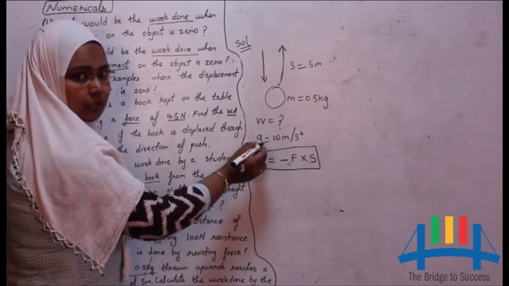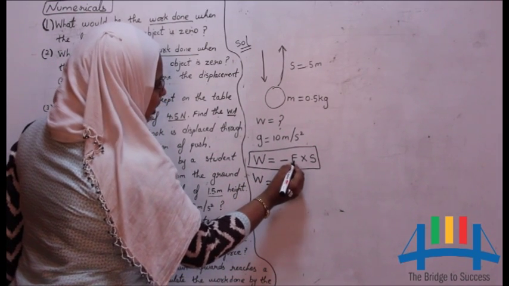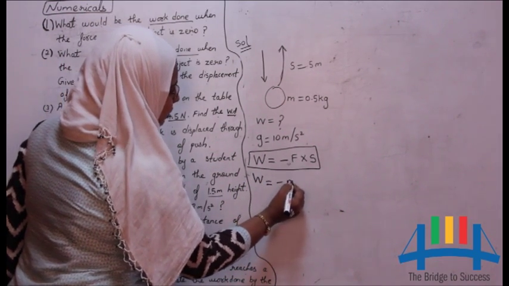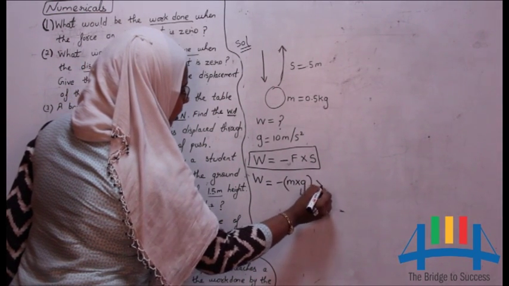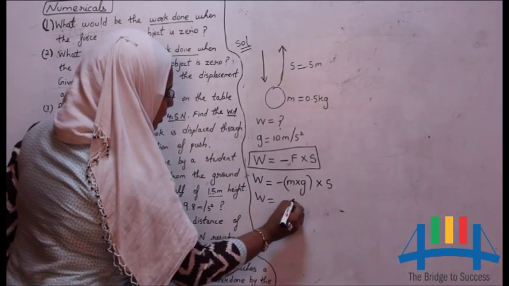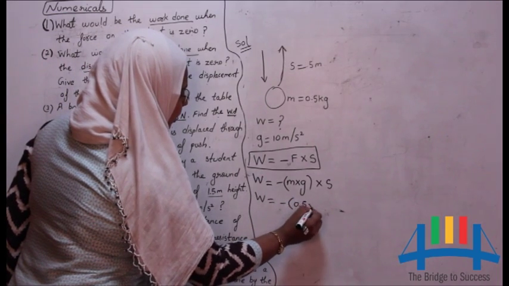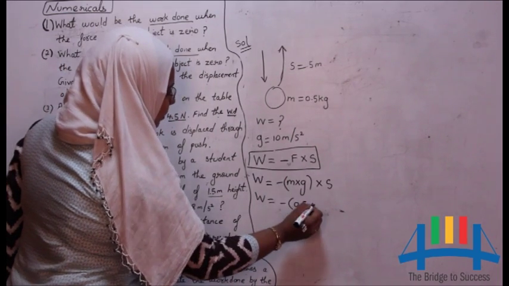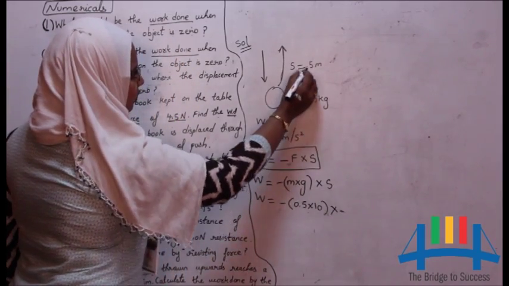Now if you substitute the values, W is equal to minus F, you know it is mass into acceleration due to gravity, into displacement. W is equal to minus mass 0.5 into 10, and the displacement value they have given is 5 meter.